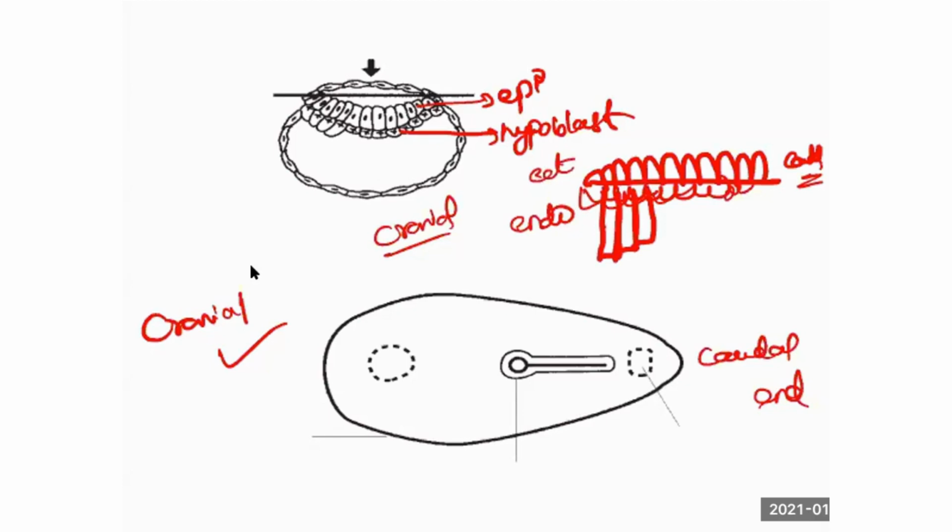You're clear? Normally the endoderm has cuboidal cells. At one point where it is in contact with the ectoderm, those cells will become columnar. That end is called the cranial end, otherwise called the prechordal plate. Now if this is the cranial end, this is the caudal end.